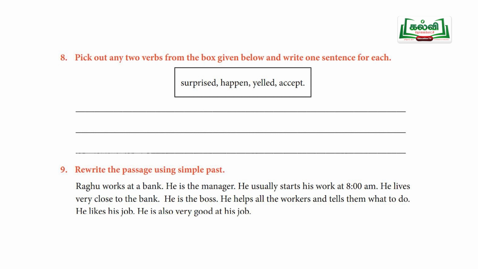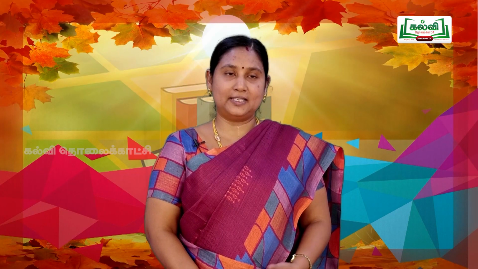So they have given four words, that is surprised, happen, yelled, accept. Surprised, I think you know what is surprise. You will be expressing your feelings. Happen, the incident that took place, that is incident takes place. Yelled is laughing. Accept is somebody says anything, you will be accepting, you will be taking into a grant. Say, okay, I'll do it. So you have to use those words and you have to frame a sentence.